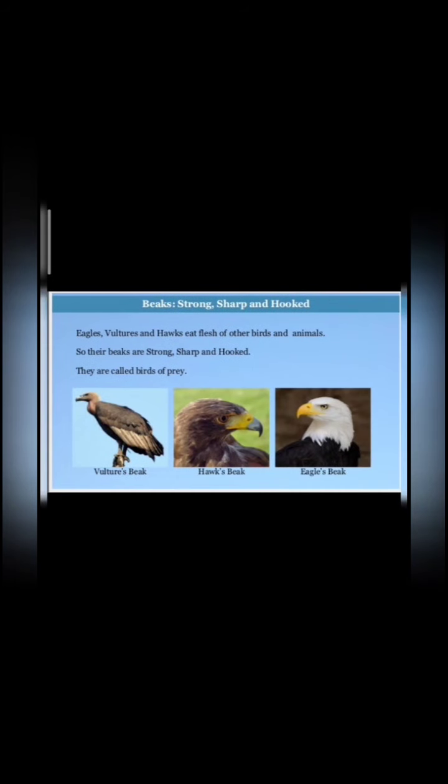Now beaks: strong, sharp and hooked. Eagles, vultures and hawks eat the flesh of other birds and animals. So their beaks are strong, sharp and hooked. They are called birds of prey.